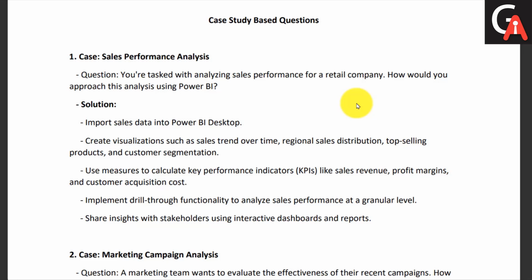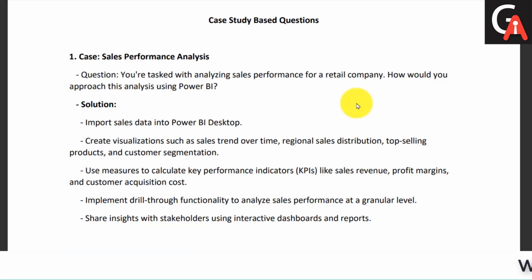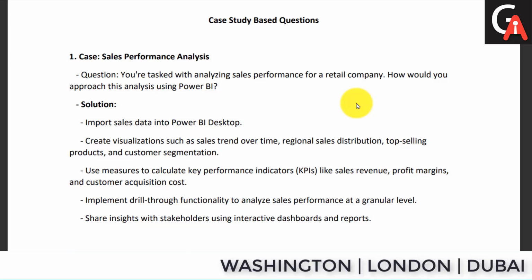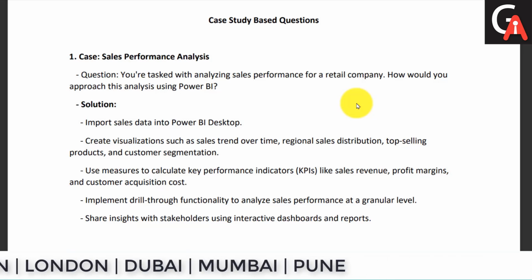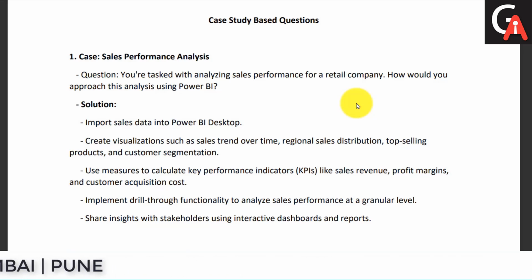Then there is the sales distribution over the region. You might use a map if you have geographical data. Then we have top selling products. To analyze the top selling products, you may want to use a bar chart with sorted bars, or use a table or matrix with a filter. And there is customer segmentation. For customer segmentation, you may use AI visuals like the decomposition tree, or you may use a tree map or something like that.